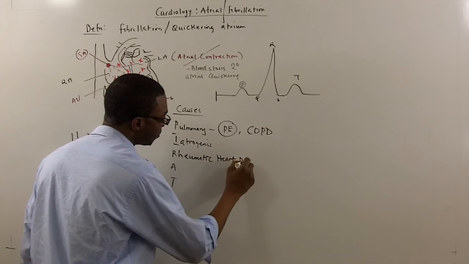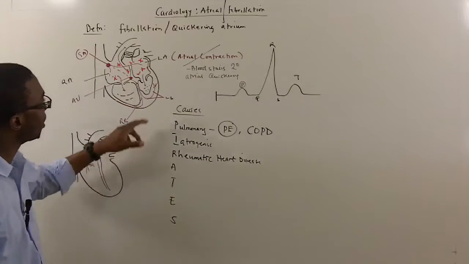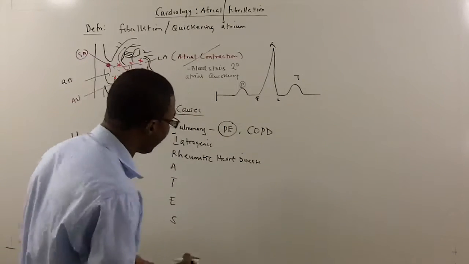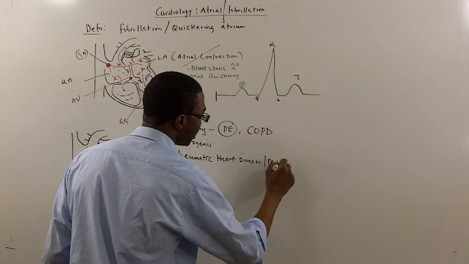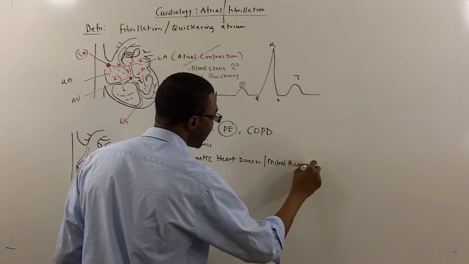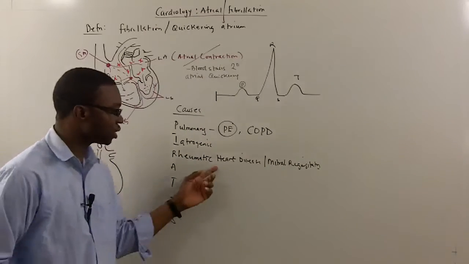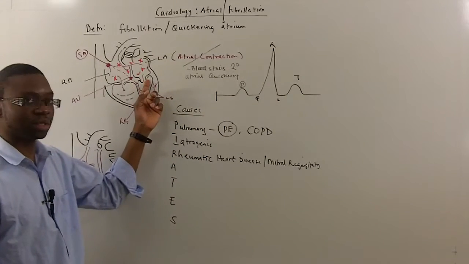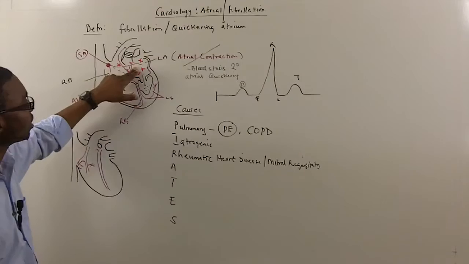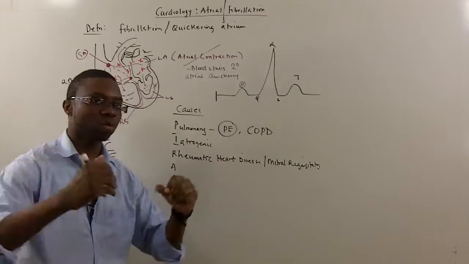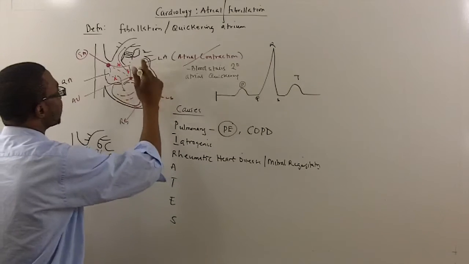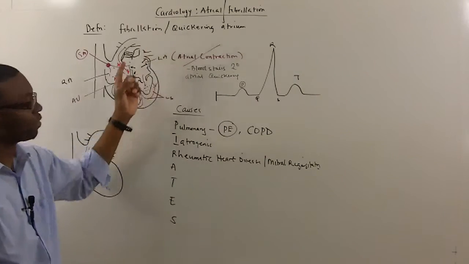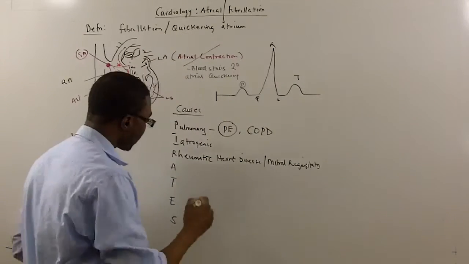Rheumatic heart disease. Well, rheumatic heart disease can cause stenosis of the mitral valve. So these patients can also develop mitral regurgitation, right? Rheumatic heart disease usually occurs in patients that have a history of a strep throat that wasn't treated, and eventually they develop mitral stenosis. This mitral stenosis will cause the patient's atrium to be dilated. It stretches the wall of the atrium, right? So when I stretch the wall of the atrium, it affects these atrial muscles and predisposes them to developing atrial fibrillation.